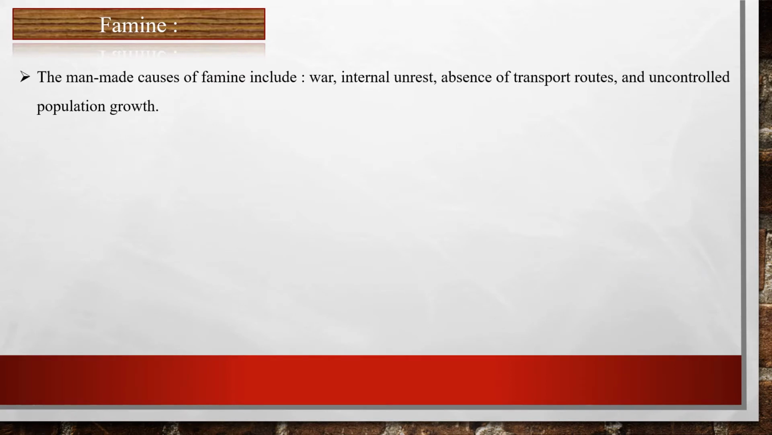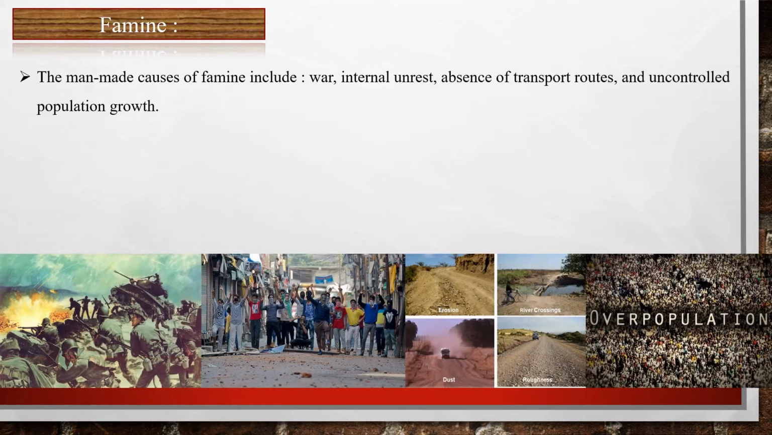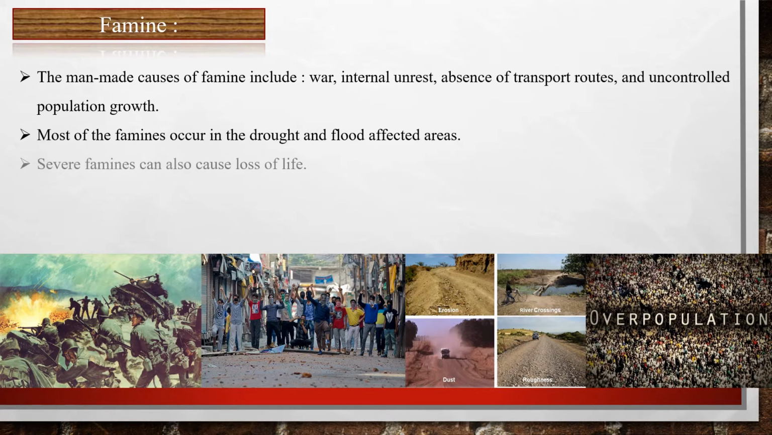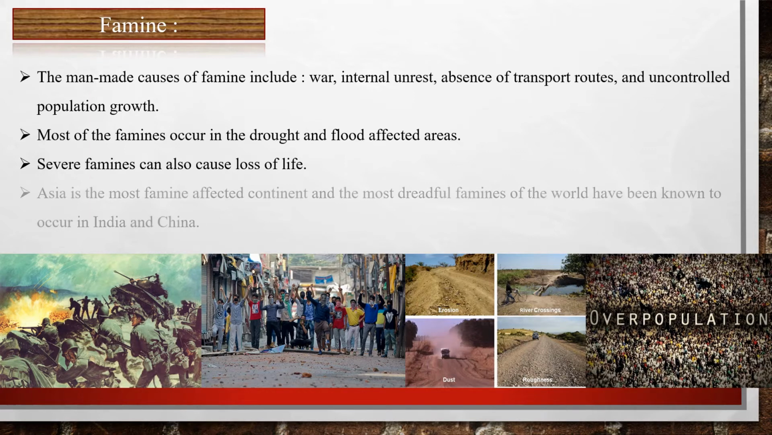The man-made causes of famine include war, internal unrest, absence of transport routes, and uncontrolled population growth. Most of the famines occur in drought and flood affected areas, and severe famines can also cause loss of life. Asia is the most famine affected continent, and the most dreadful famines of the world have been known to occur in India and China.